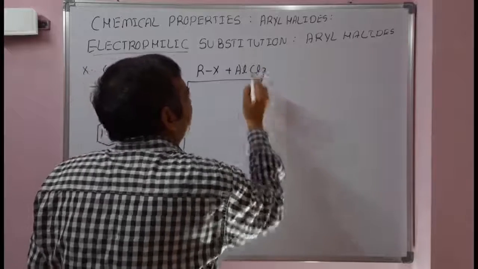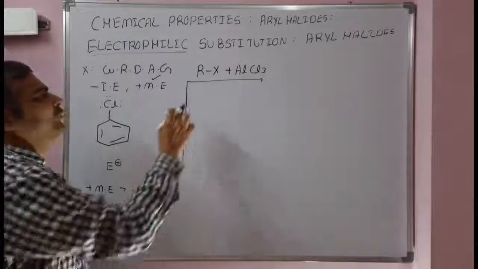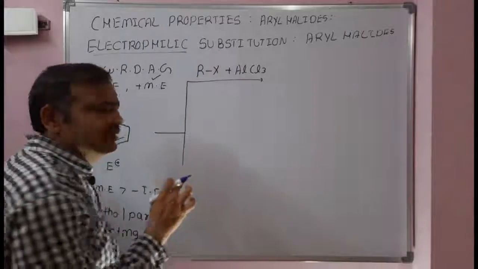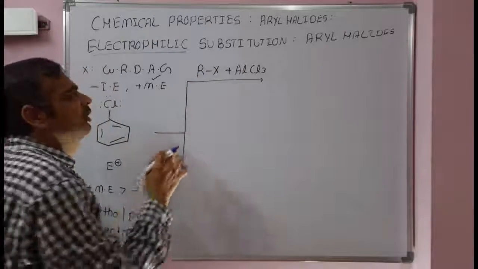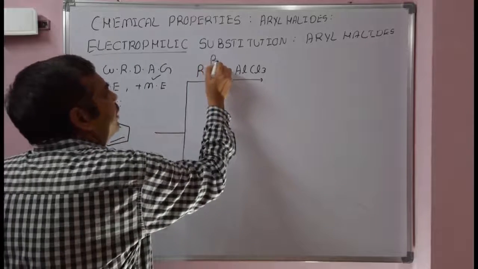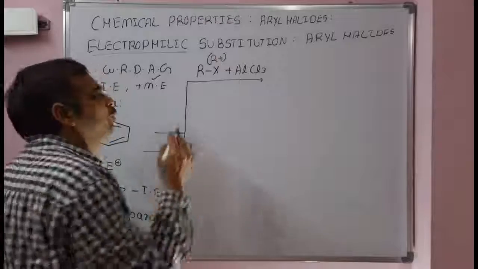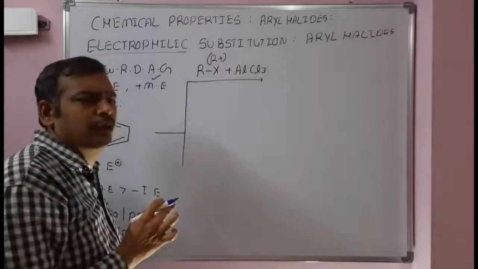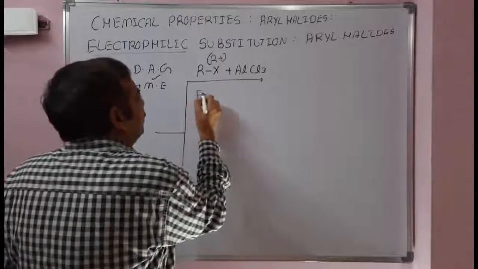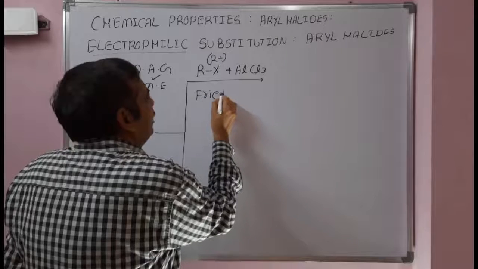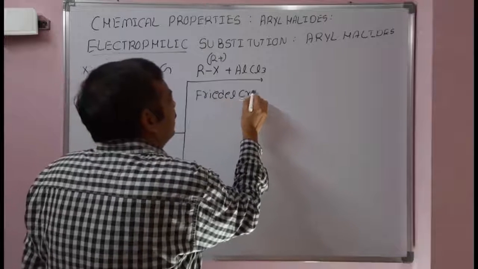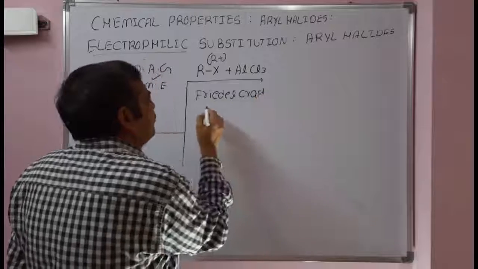We can use any of the Lewis acids here. First, the alkyl halide reacts with the Lewis acid to give a carbocation. That carbocation is the electrophile that will attack chlorobenzene. This is Friedel-Crafts alkylation on chlorobenzene.